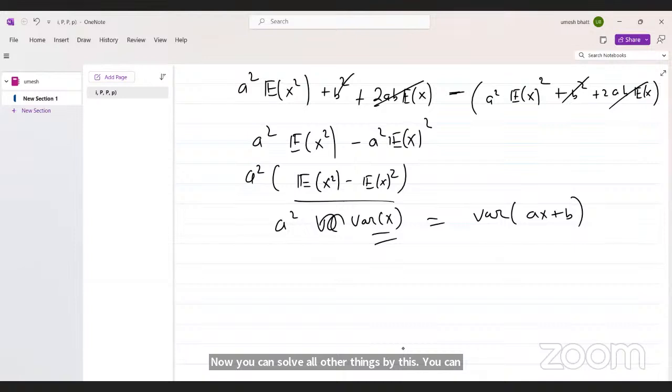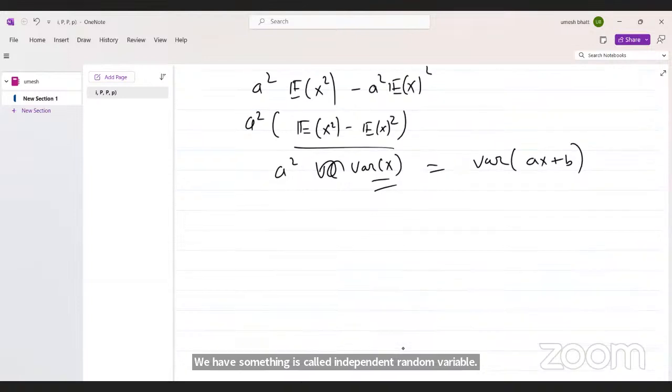Now what other thing do we have? Yeah, we have something called independent random variables. So what is an independent random variable?